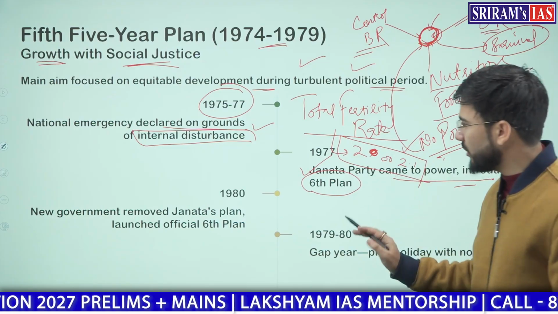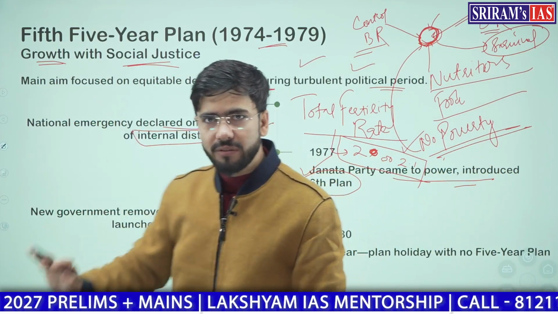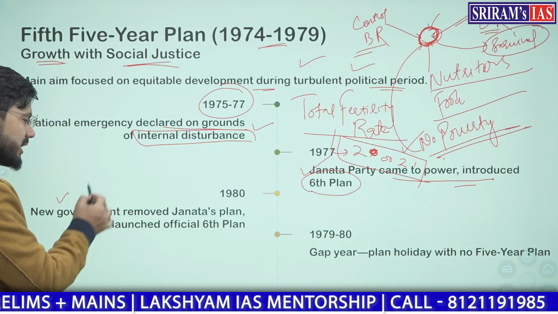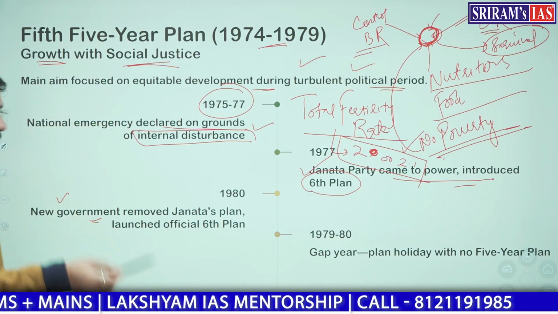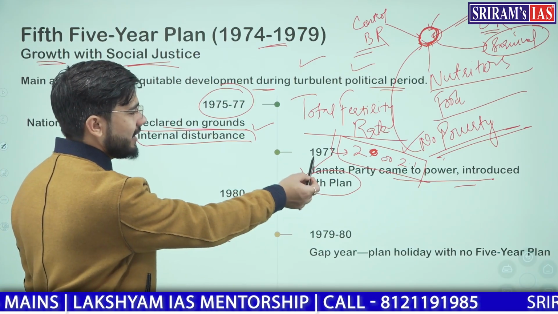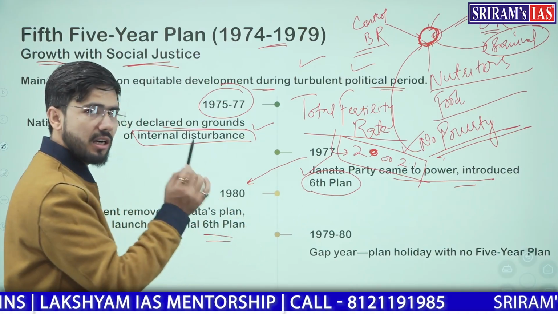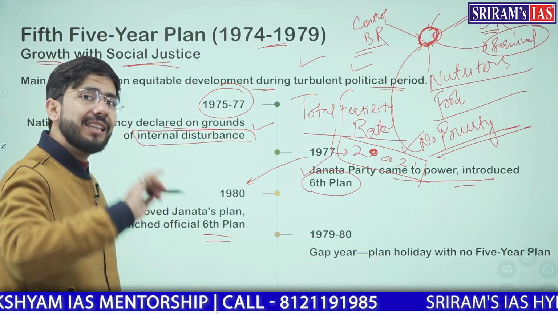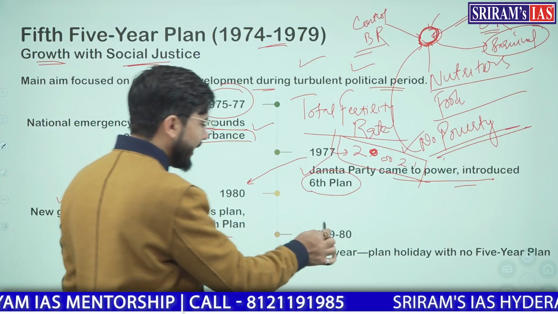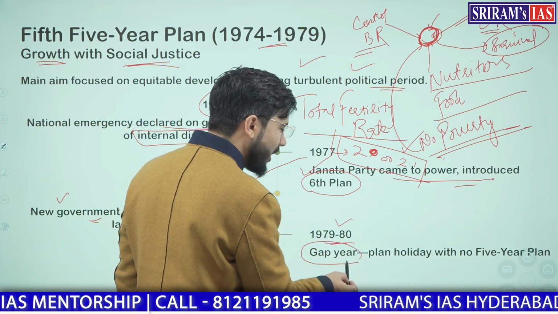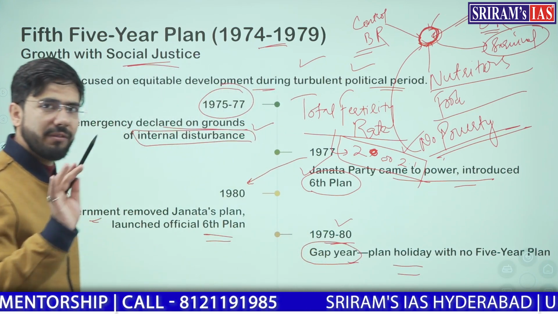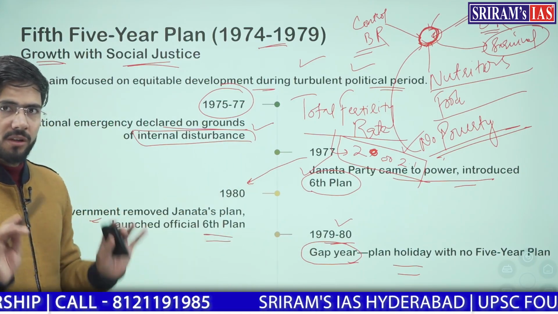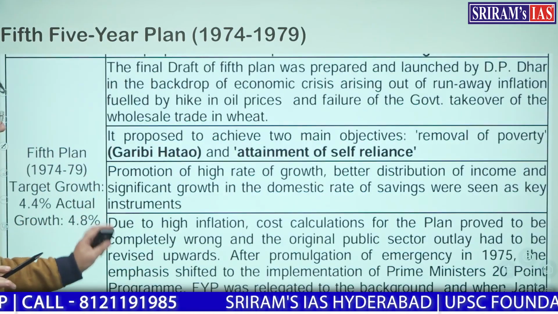However, you need to pause over there. We are still on the 5th 5-year plan. Let's complete it, then we will go to the 6th 5-year plan. The new government removed the Janata plan and launched the official 6th plan. So it was in 1977 to 1988. Understood? There was a gap of 3 years, and after that, in 1980, another sixth 5-year plan will be there. In 1979 to 80, there was a gap of 1 year, a plan holiday, in which no 5-year plan was implemented. Now, be clear with this chronology.